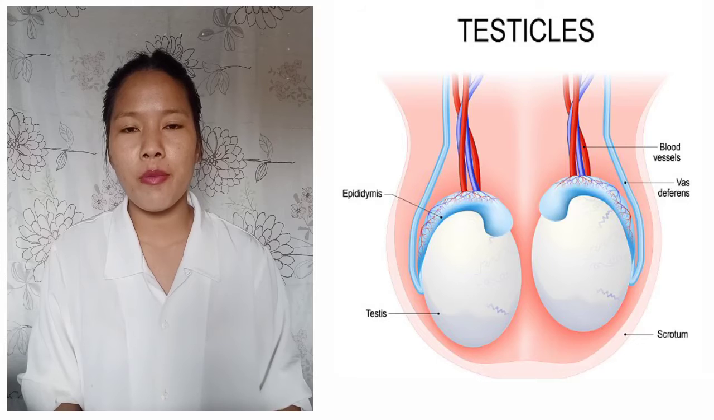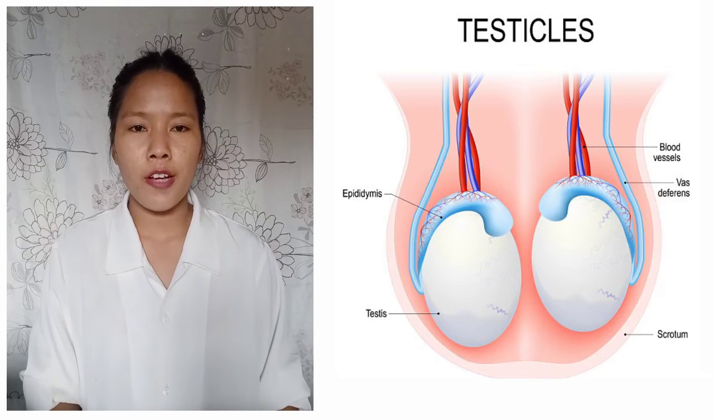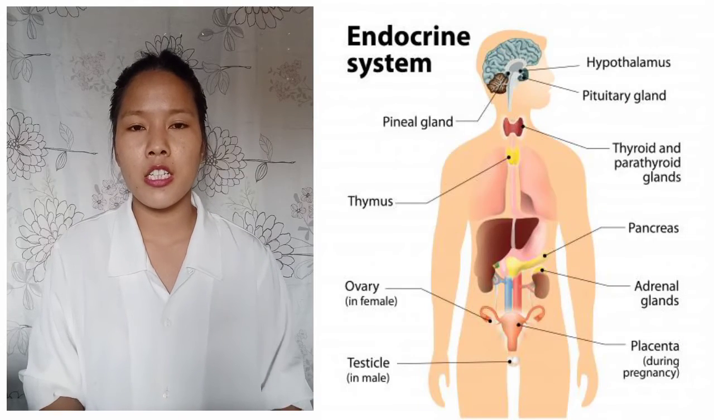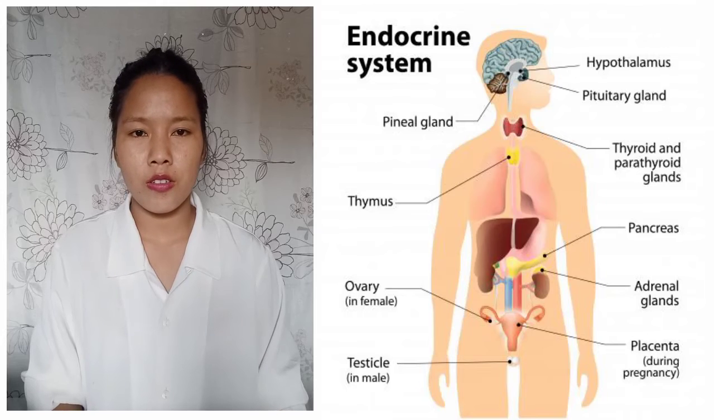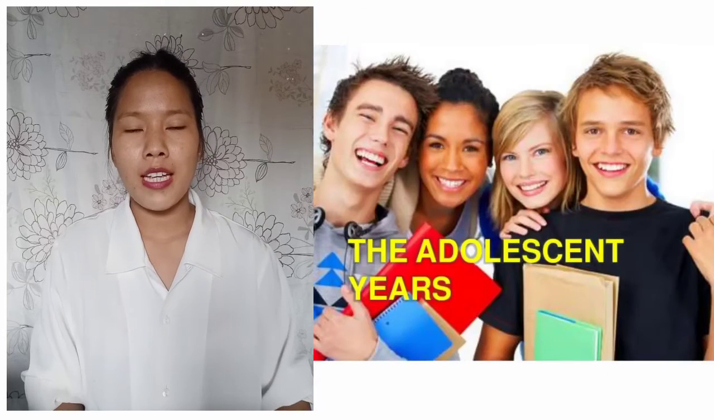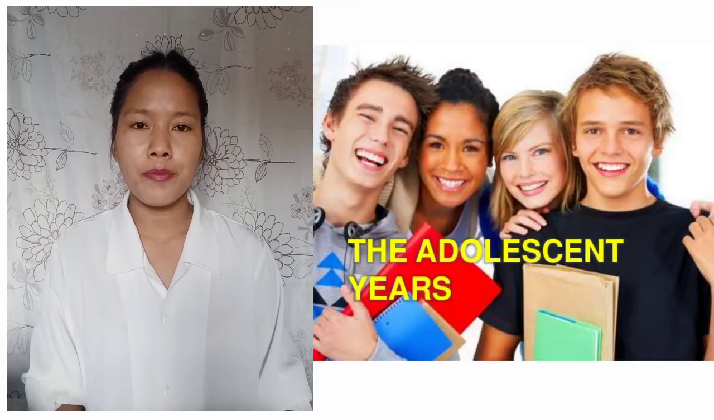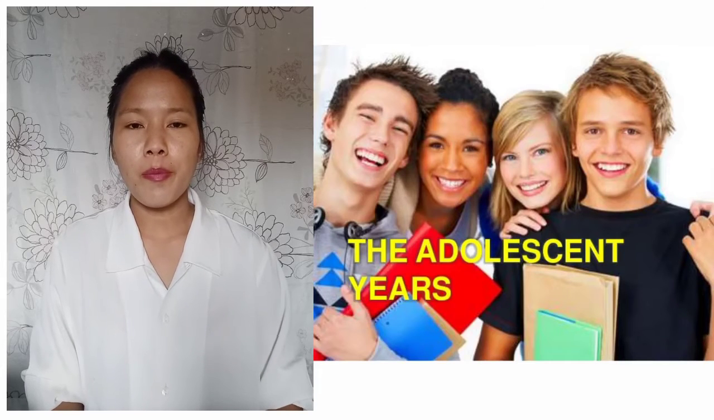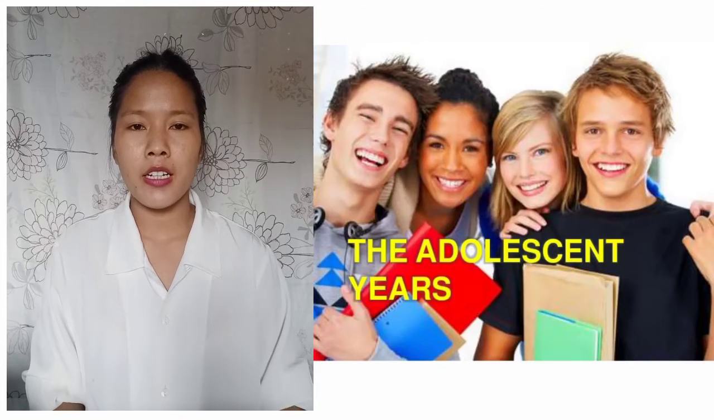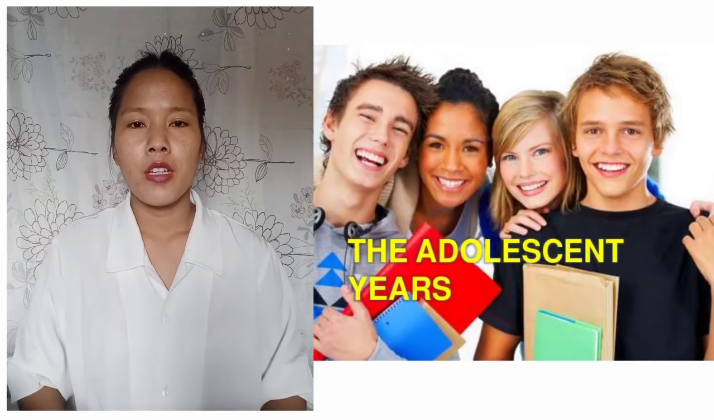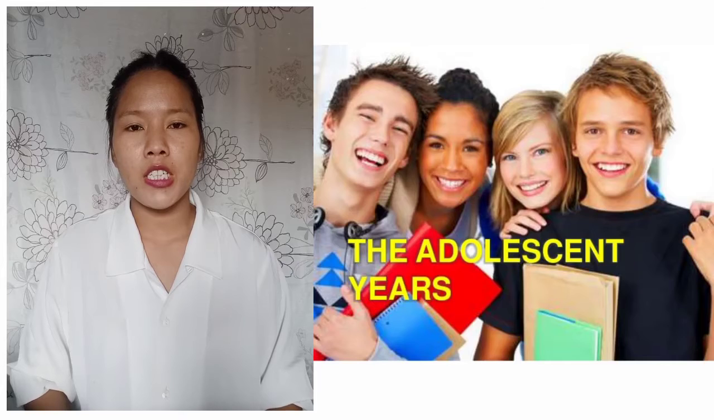So these are the three remaining glands. Altogether we have studied six glands: pituitary gland, thyroid gland, adrenal gland, pancreas, ovaries, and testes. Now let us see what adolescence and puberty are. From the time a baby is born, growth takes place, and an individual attains a certain age where some changes take place.